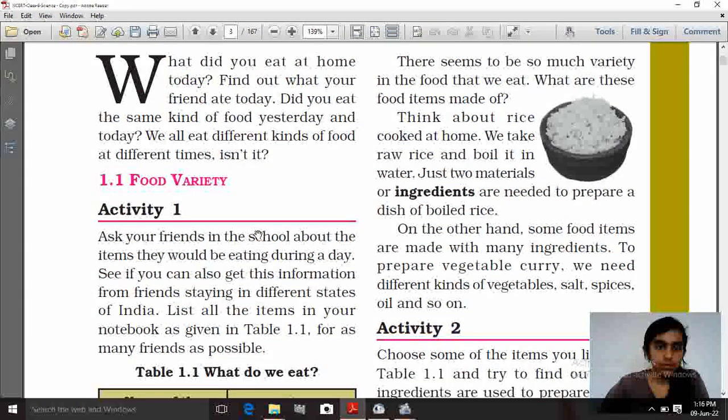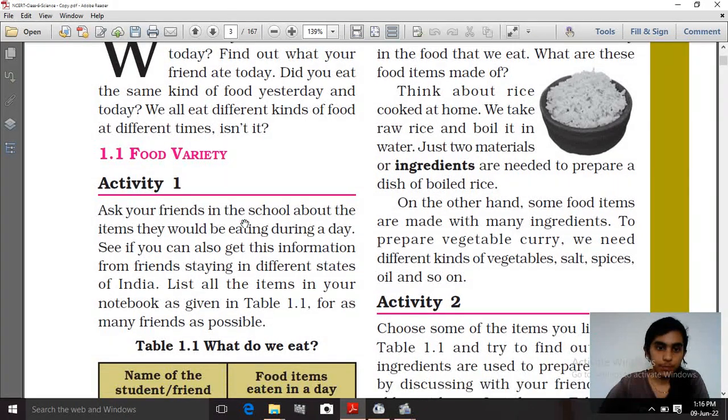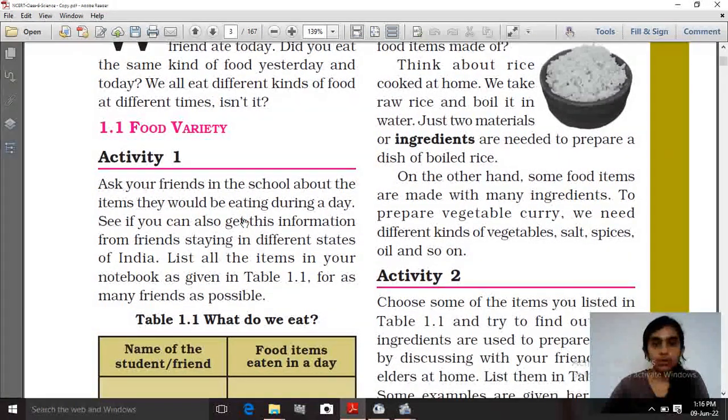Now comes food variety. Friends, we know that different states have different food varieties. In activity 1, it says that for the friends that you have in school, you have to find out what they used to eat in a whole day.